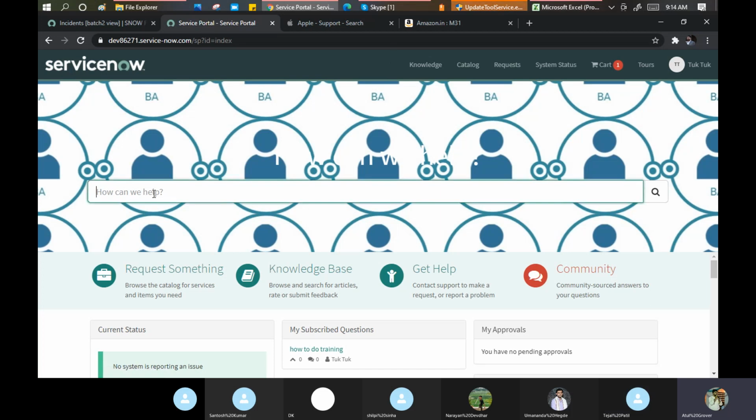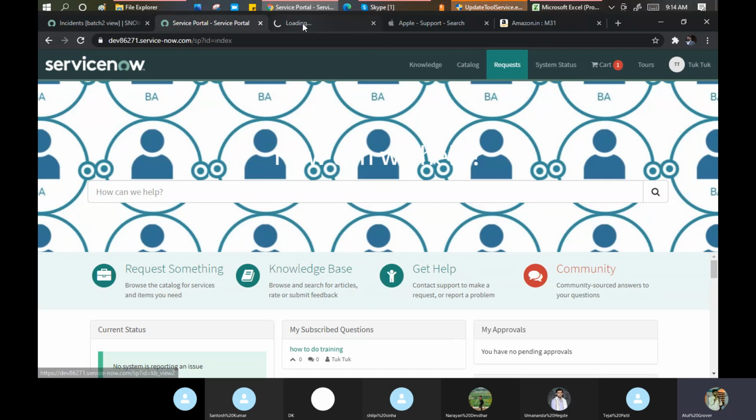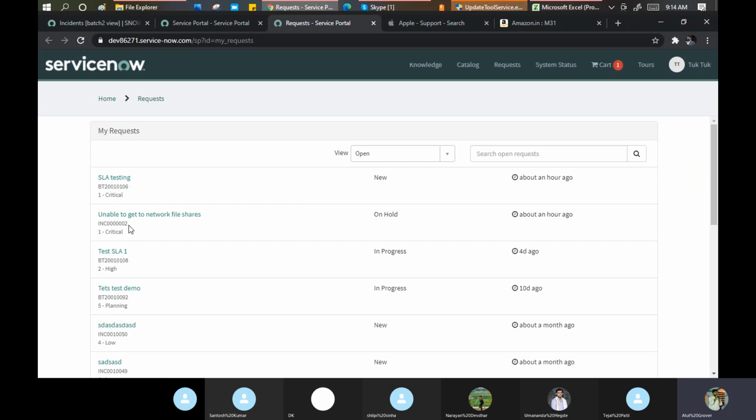This is again a global search, but you cannot search the previous incident number here. Suppose if I go here, let me open this page here. Let me pick up my incident number.